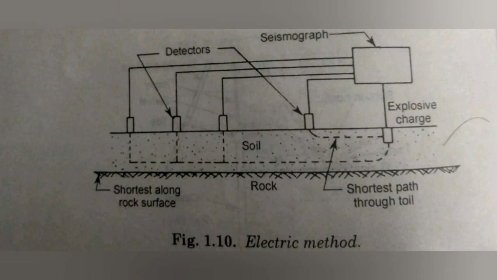In case of the electrical method, electrodes are inserted into the ground and electric current is passed through them. Resistance offered by the soil to electric current reveals the condition of soil strata, such as depth of the rock, depth of the water table, etc. In case of the seismic method of geophysical survey, vibrations are caused in the ground with the help of artificial explosion, from the fact that vibrations travel with larger speed in rocks than in soil. Depth of the rock lying below the ground surface can be estimated by this method.